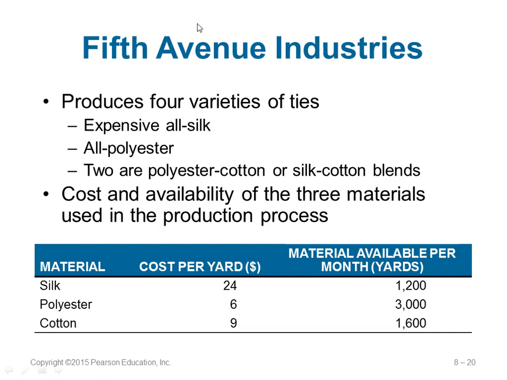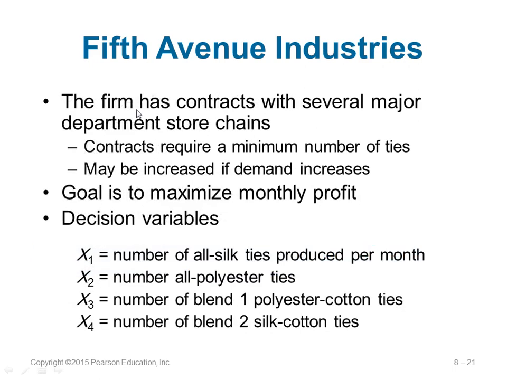So here is an example. This is a company which wants to produce 4 types of ties. One is made up of pure silk, the other is polyester, and the other 2 are polyester with cotton and silk with cotton. So all silk, all polyester, polyester cotton and silk cotton. So there are 4 types of ties. And the material cost is given. For silk per yard, the cost is $24 and the others are also given. The maximum available yards per month is also given. They want to maximize their monthly profit. So they will say X1 is the number of silk ties produced per month.